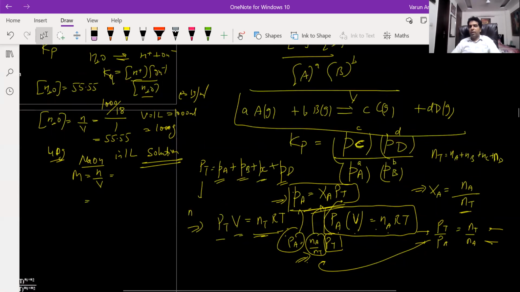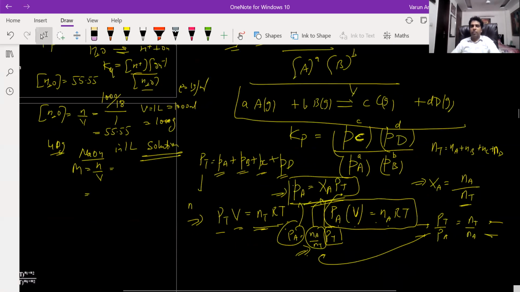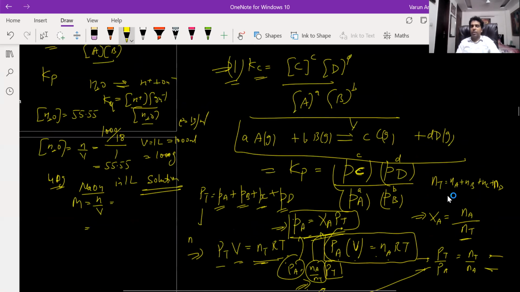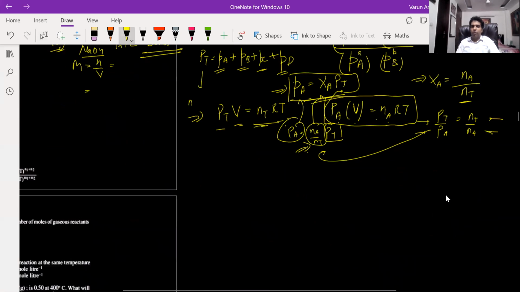So any doubts still over here? So now there are two, in fact, three equilibrium constants. The first one is for the concentration when it is in the solution form, and the second one is in terms of partial pressure when it is in the gaseous form. And the third one is in terms of mole fraction. Same for the same reaction.